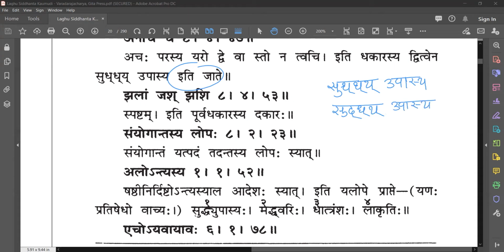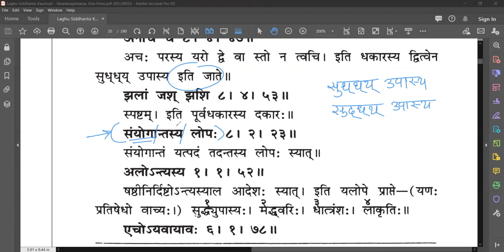Now, the next sutra says Samyogantasya Lopaha. Samyogantasya Lopaha. Samyoga. What is Samyoga? Bharti Mataji, what is Samyoga? When there is no disturbance of ach in between two hal. Okay. What is the sutra? Halo Anantara Samyoga. Yes, Halo Anantara Samyoga. Very good. So that is called Samyoga.